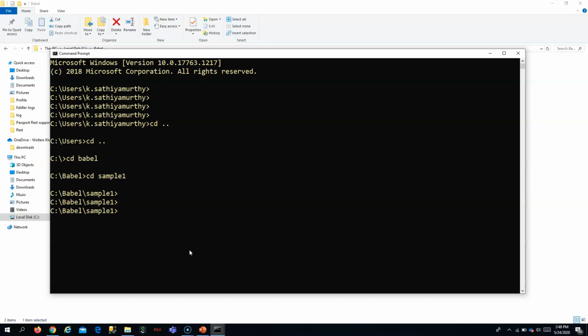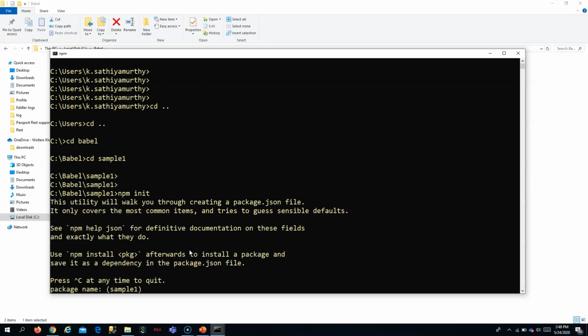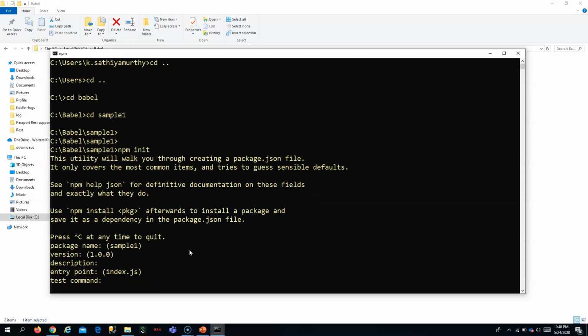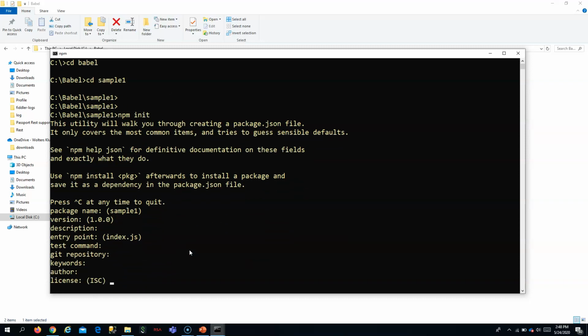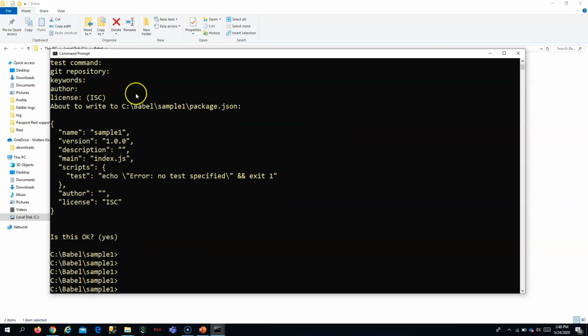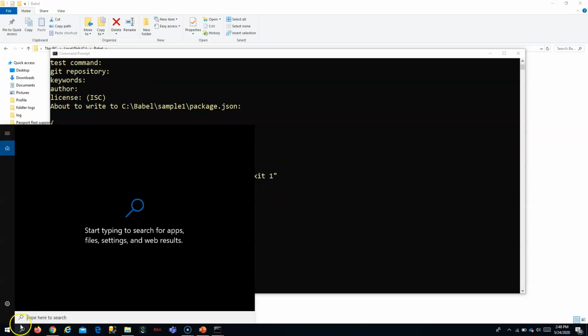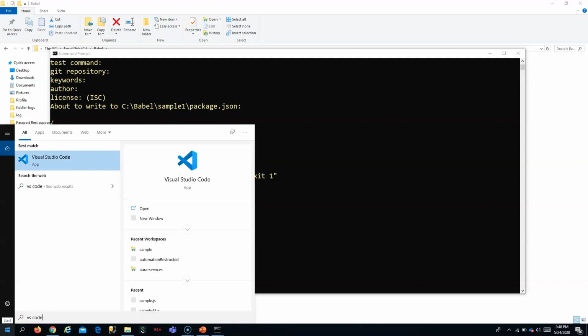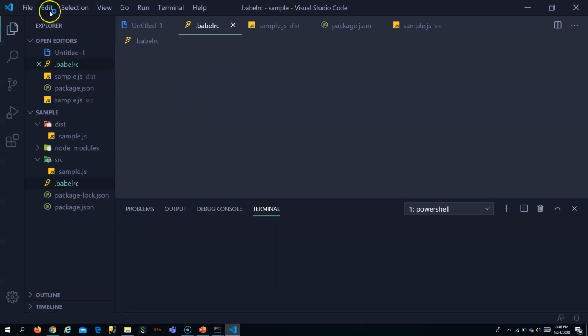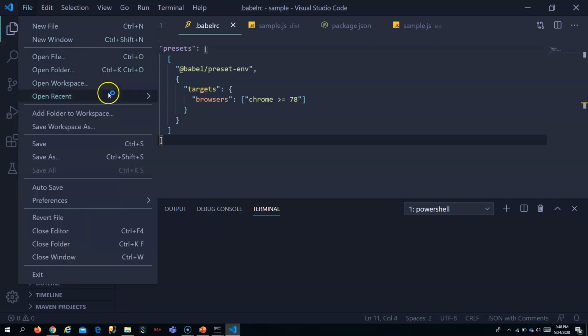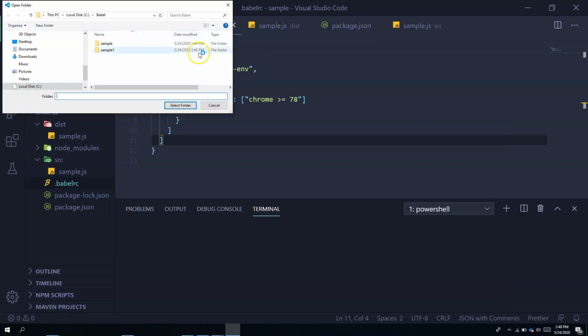The first step is, because for Babel we have to install the Babel packages, first let me initialize the package with npm. So let me run npm init. That will be the first step to initialize the project with npm, node package manager, through which we will be installing the Babel packages. Now let me open this in VS Code. Open folder, whatever we created now.